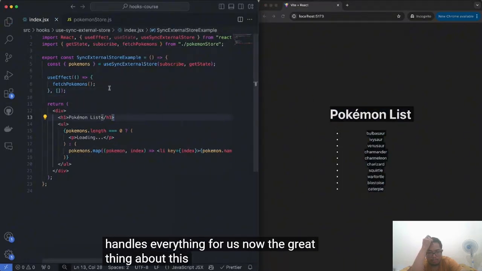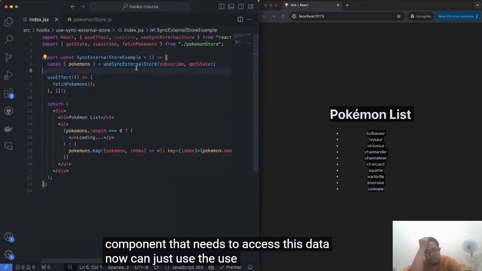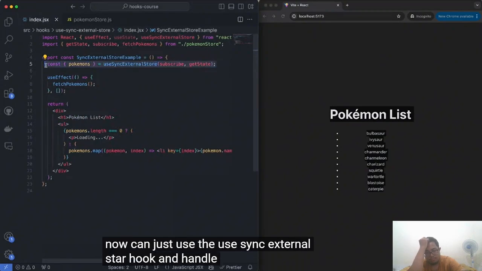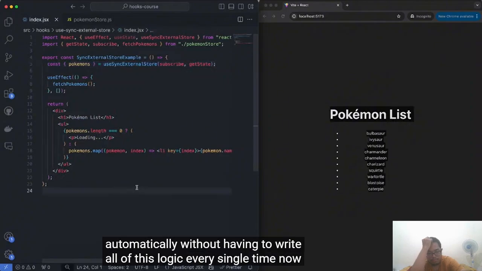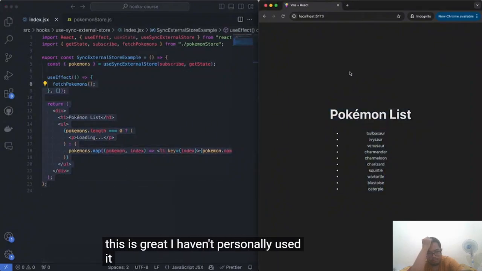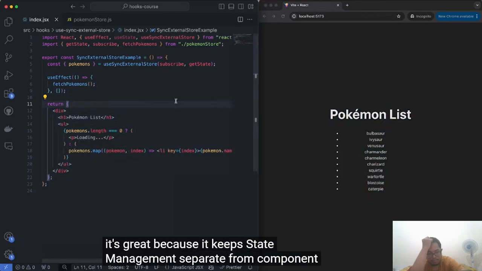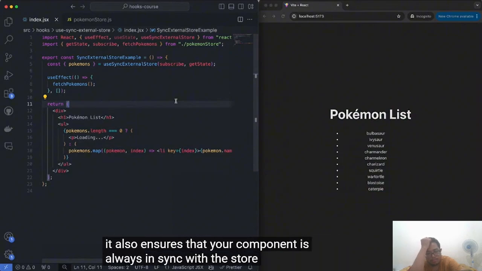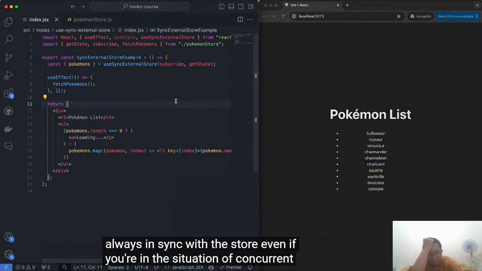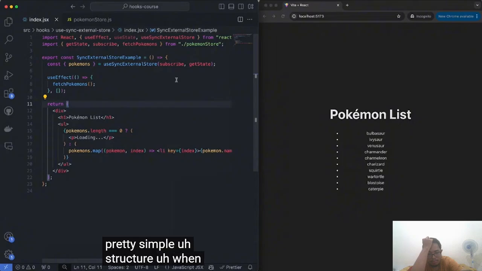Now the great thing about this is that any other component that needs to access this data can just use the useSyncExternalStore hook and handle all of this automatically without having to write all of this logic every single time. Now this is great. I haven't personally used it that much since it got released, but it's great because it keeps state management separate from component logic. It also ensures that your component is always in sync with the store, even in concurrent rendering mode. And I think it's a pretty simple structure when you get used to it.